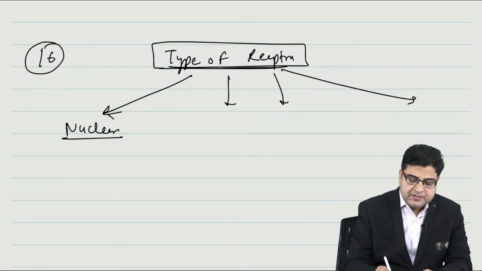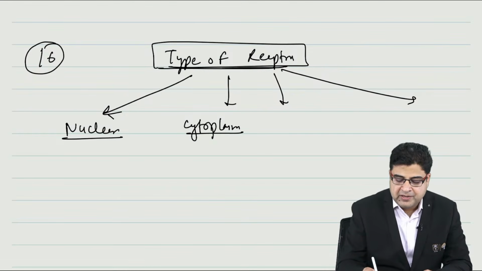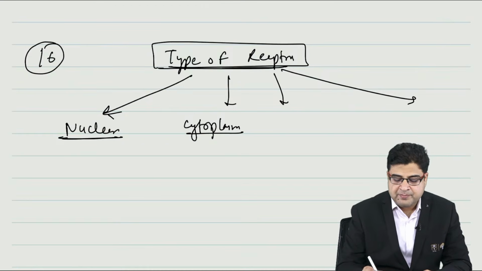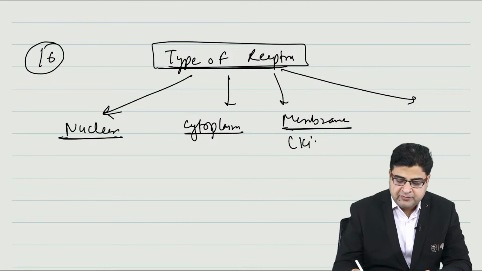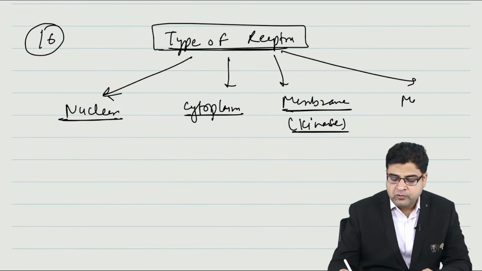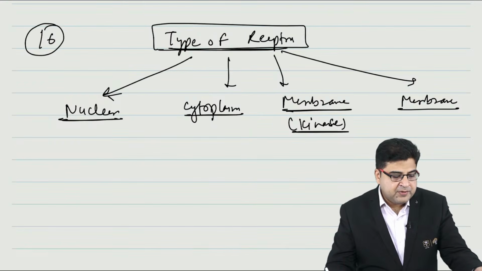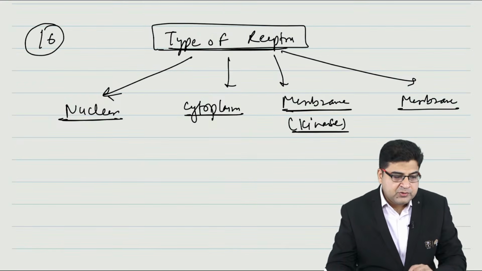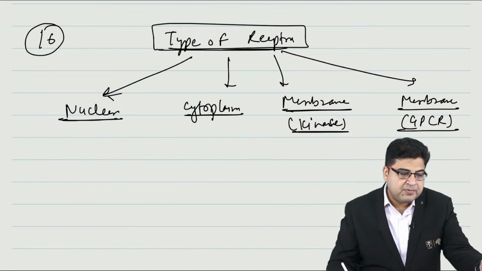The first type of receptors are known as nuclear receptors. The second type of receptors are known as cytoplasmic receptors. Third is receptors present in cell membrane associated with kinase activity. And the fourth type of receptors are present in membrane but associated with G protein. We call them G protein coupled receptors.